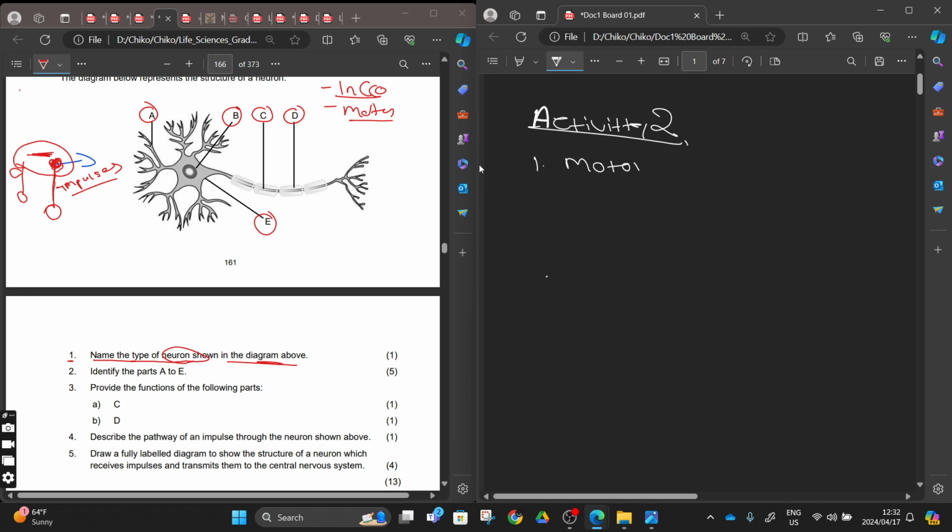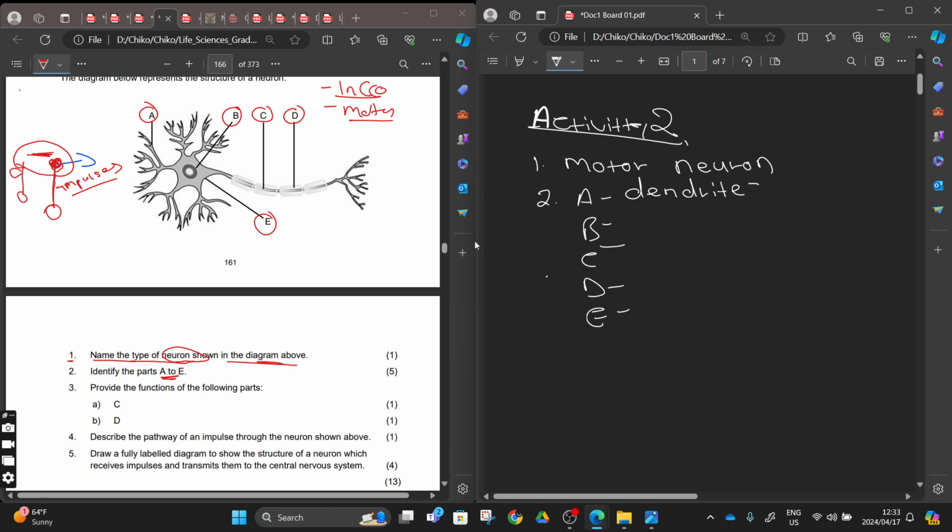Those who wrote, you wrote. Those who didn't write, you can pause, answer the question, and come back and replay the video, or you can just do this together as a class. This one is a motor neuron. Then number 2, identify the parts A up until E, so that we don't miss any part. 5 marks. Number A, we say these are the dendrites, many dendrites, so here you write dendrites.